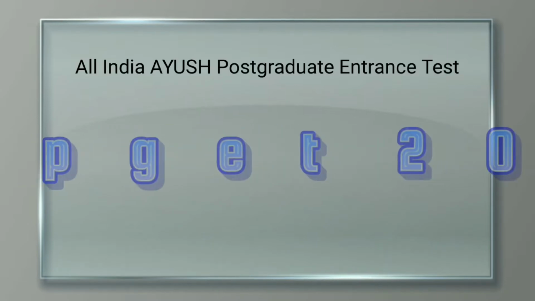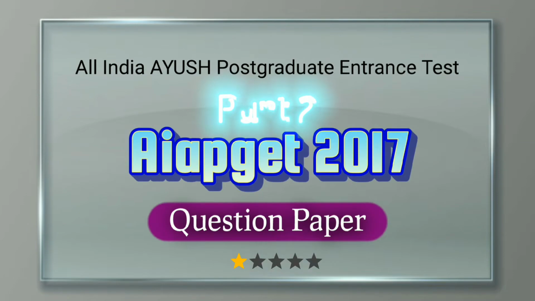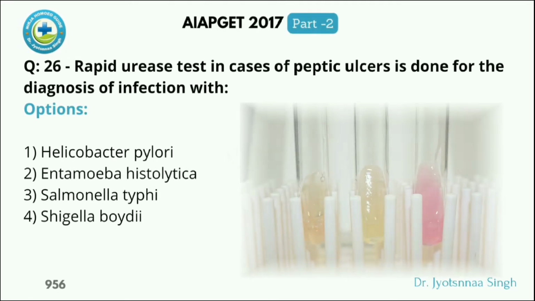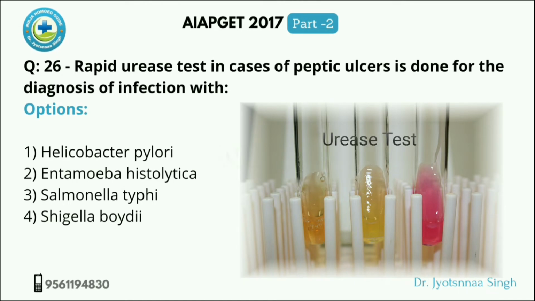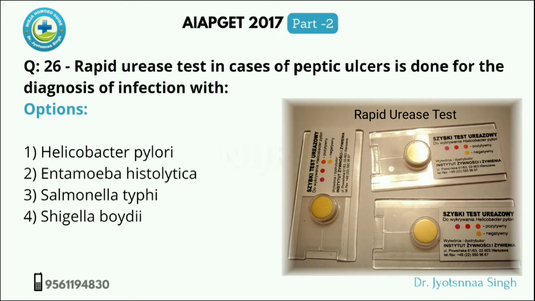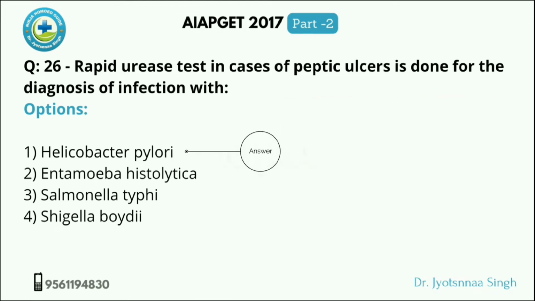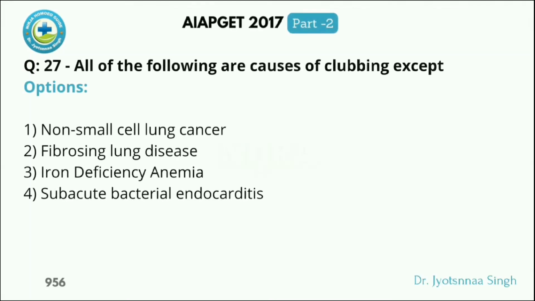AIPGT 2017 question paper. Rapid urease test in case of peptic ulcer is done for the diagnosis of infection with Helicobacter pylori. Next, all of the following are the cause of clubbing except.